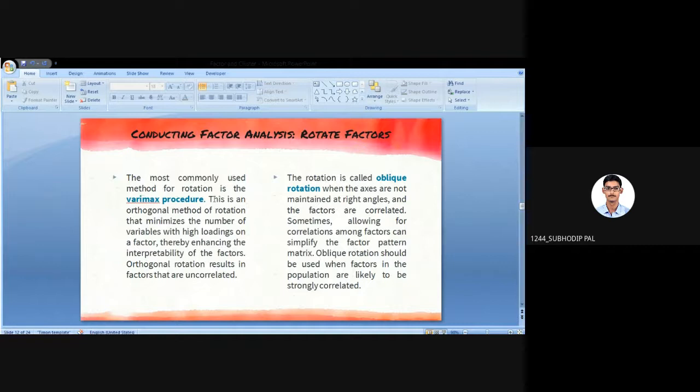One is the orthogonal Varimax rotation, and another one is oblique rotation. Generally we use the Varimax rotation. In your entire analysis process, you will be doing the Varimax rotation only. So first we'll see the oblique rotation, when the axes are not maintained at a right angle.